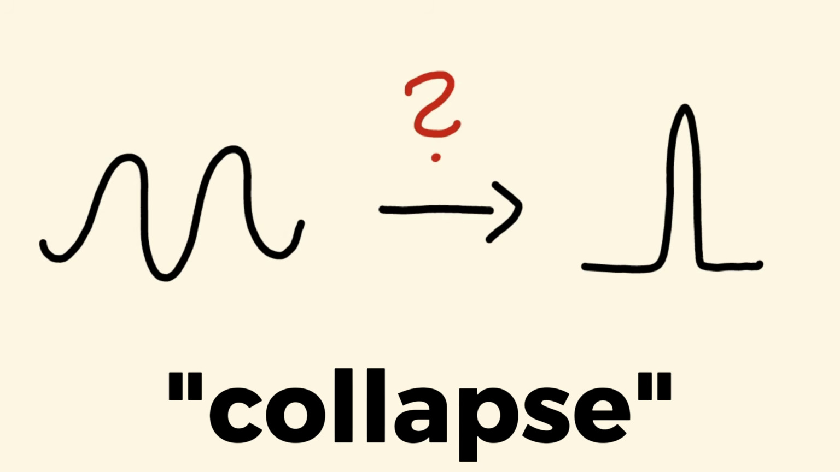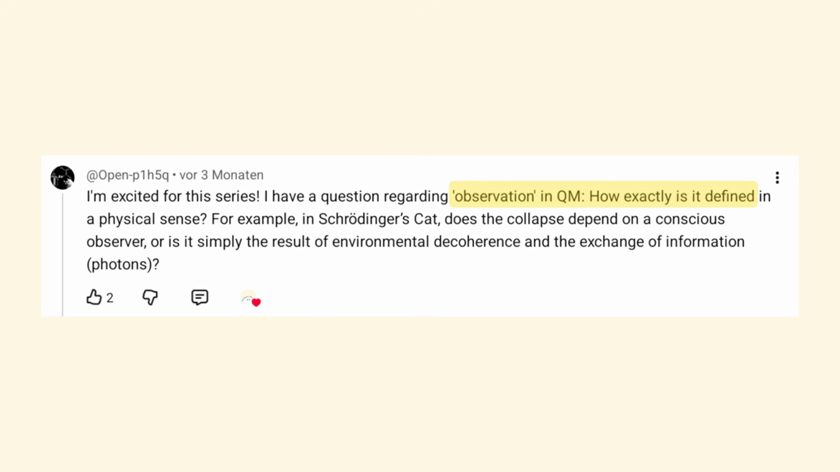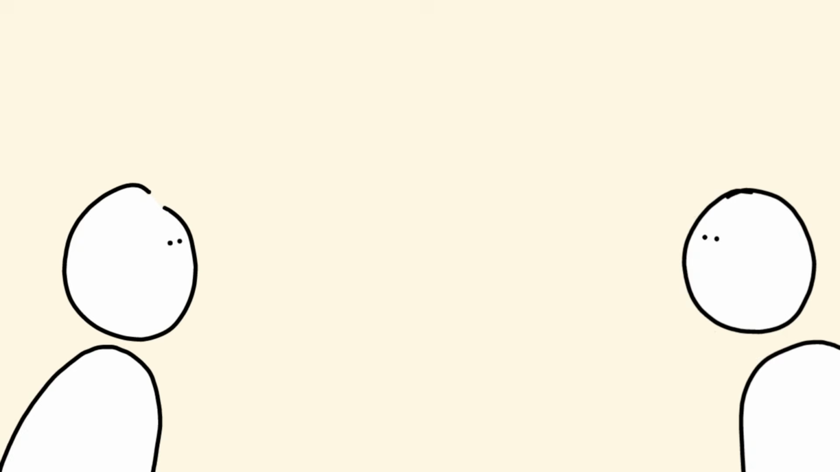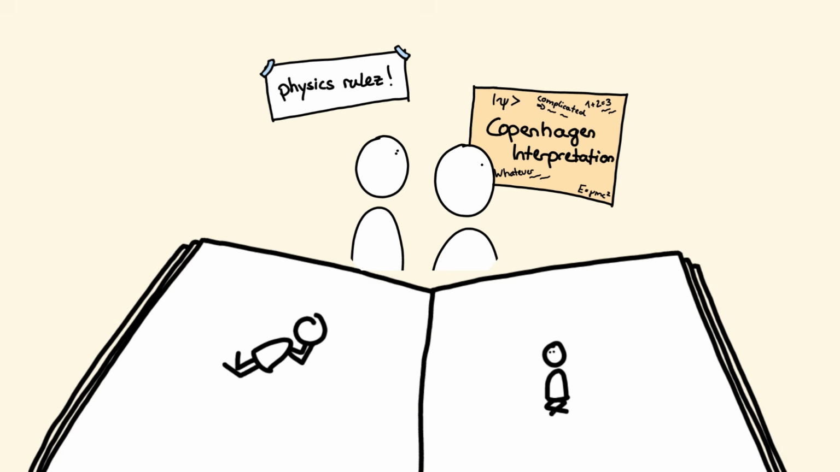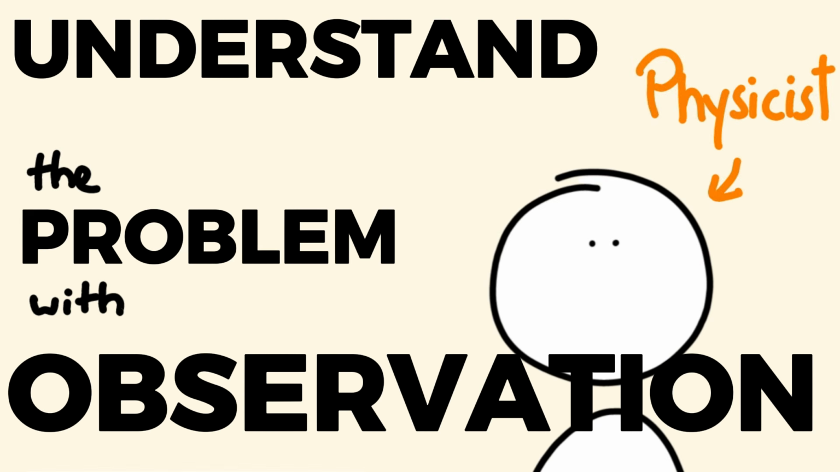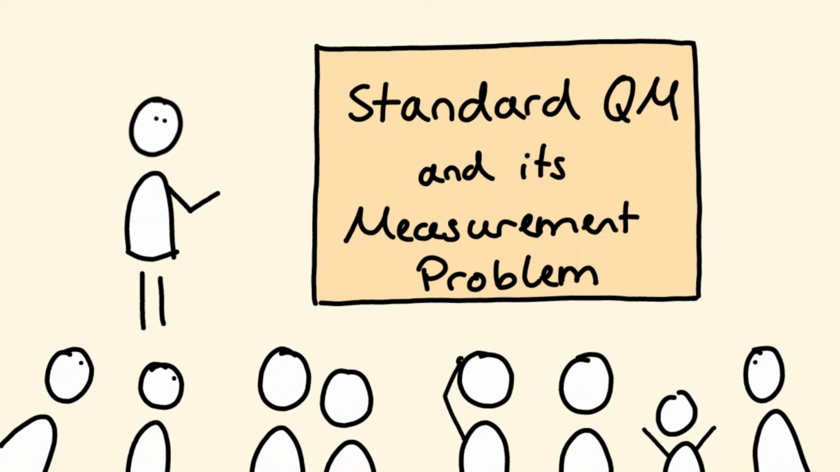Observing collapses the wave function. We've all heard that. But still, back when I studied quantum mechanics, no one told me how observation is actually defined. Why does it collapse the wave function? What's the difference between observation and measurement? What do they actually mean in theory and in practice, in classical and in quantum physics? What is this about? Hi, I'm a theoretical physicist and this is Standard Quantum Mechanics and its measurement problem.